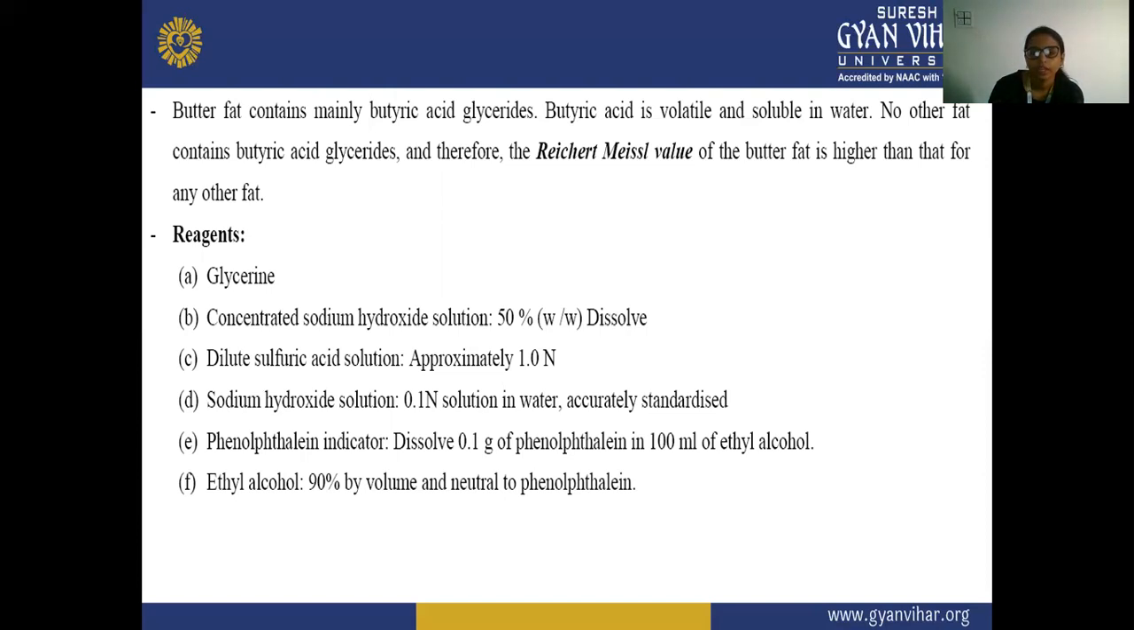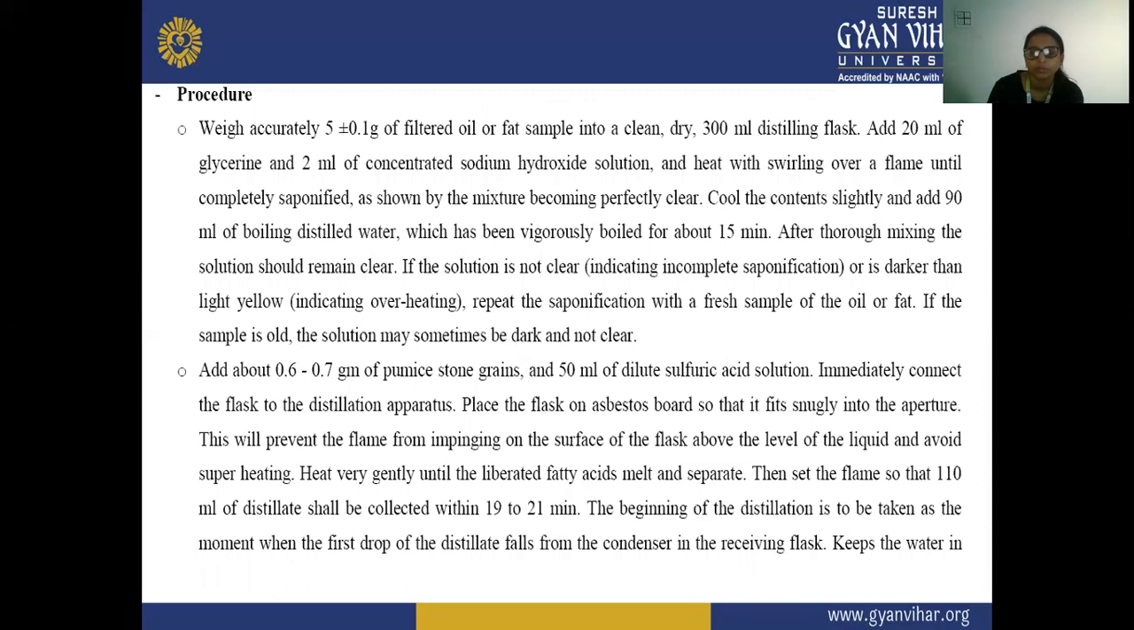So the reagents that we need here are: glycerin, concentrated sodium hydroxide solution, dilute H2SO4 solution, NaOH solution, phenolphthalein indicator, and ethyl alcohol. This is the procedure for this test. Here we have to weigh this and heat this, and if the solution is not clear, or it is darker than yellow, then we have to repeat the saponification. Next, we add 0.6 or 0.7 gram of pumice stone grains, place the flask on an asbestos board, and adjust the flame so that 110 ml of distillate is collected within 19 to 21 minutes.